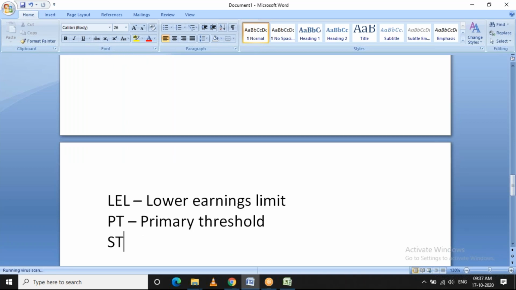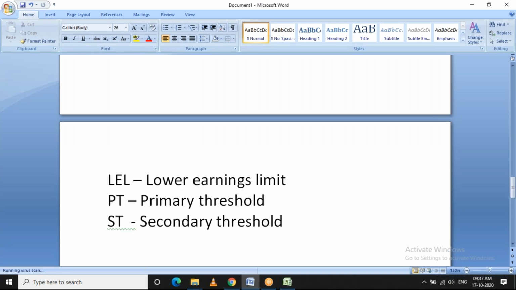Next we have the AST. So for example, if you have NI-able earnings, this particular period's earnings will be segregated into these different slabs and certain percentages will be applied.